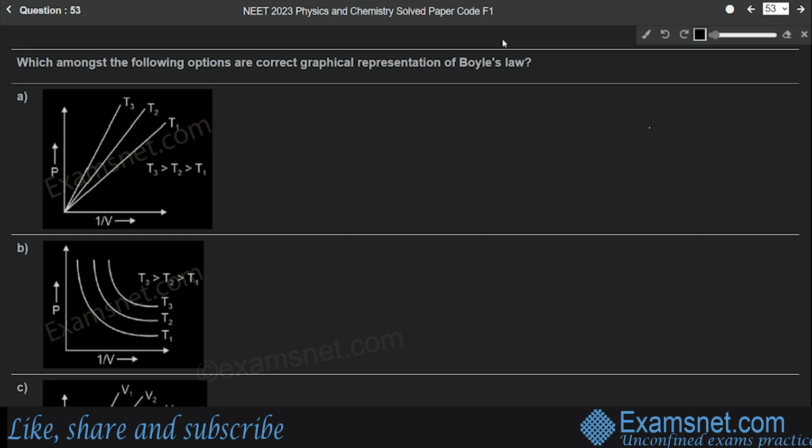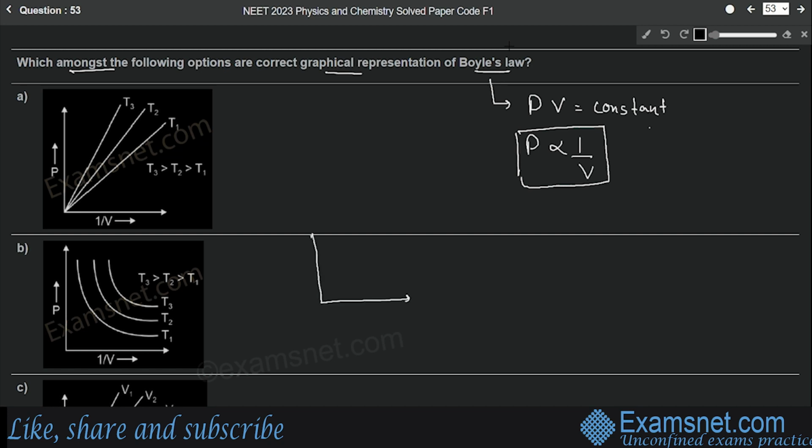Question number 53 is from the chapter States of Matter, and the question is, which amongst the following options are correct graphical representation of Boyle's law? According to Boyle's law, the product of pressure and volume is constant, equal to nRT. So we can say that P is inversely proportional to V. Pressure is inversely proportional to the volume. Now if we draw the graph of pressure versus volume, it will look something like this, because these are inversely proportional.